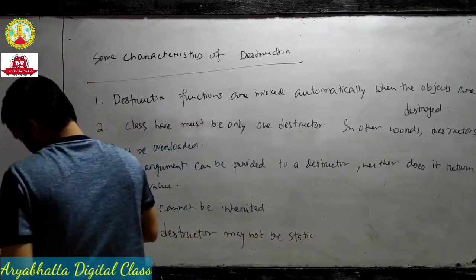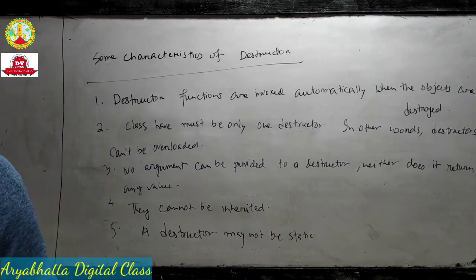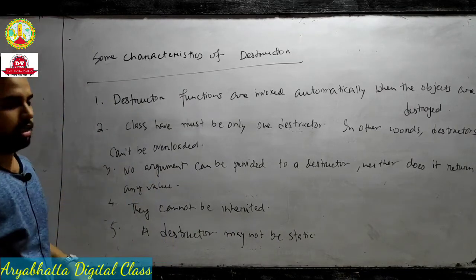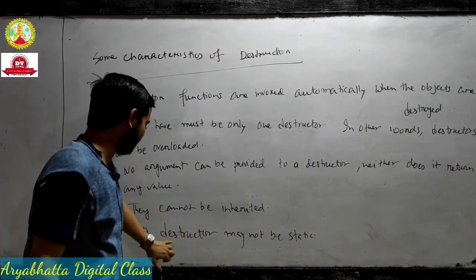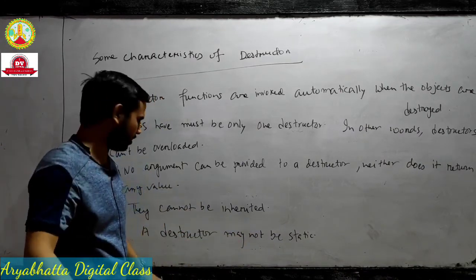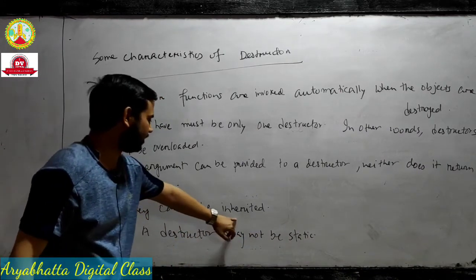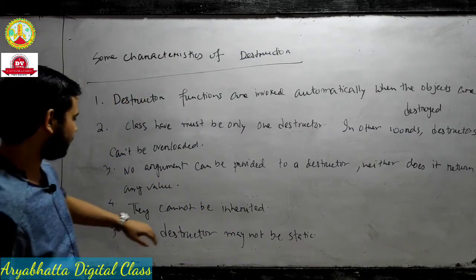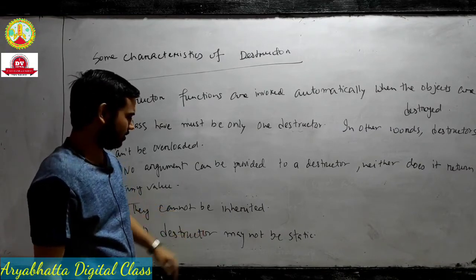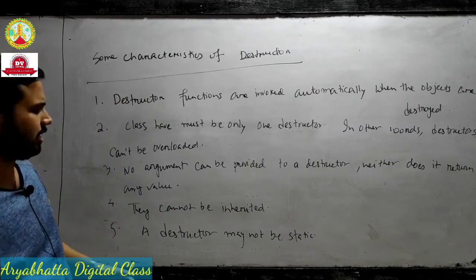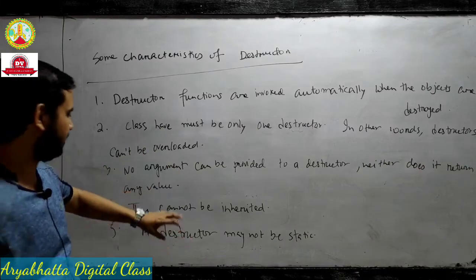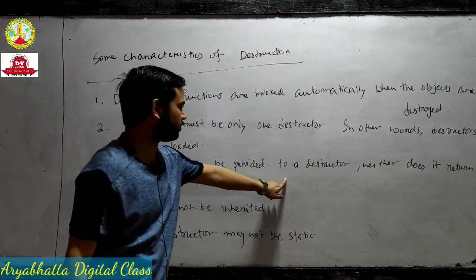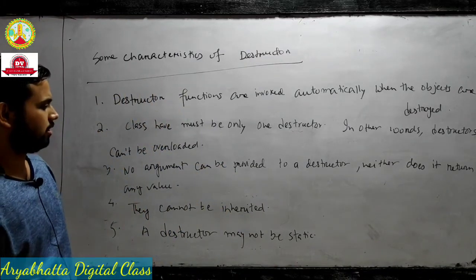If you want more points, you can see your book. This point is similar to the constructor: a destructor may not be a static member function. They cannot be inherited; inherited means inheritance, where one class is derived from another, but with a destructor this is not possible. No argument can be provided to the destructor, neither can it return any value. It is the same concept as the constructor.